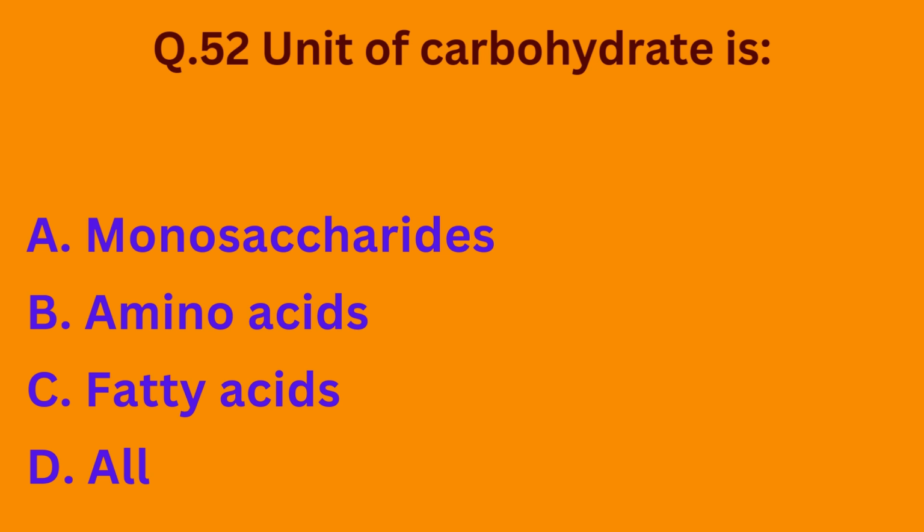Unit of carbohydrate is option A monosaccharides, option B amino acids, option C fatty acids, option D all. So basically carbohydrates unit is monosaccharide. So the correct option is option A.